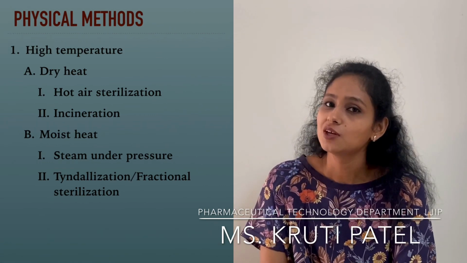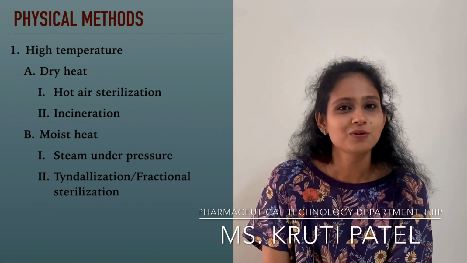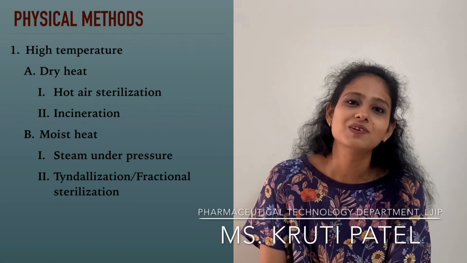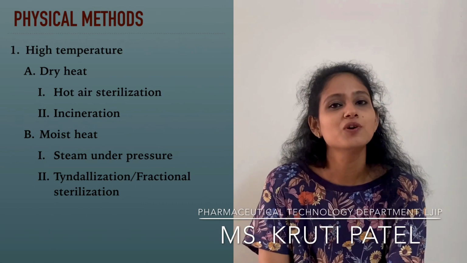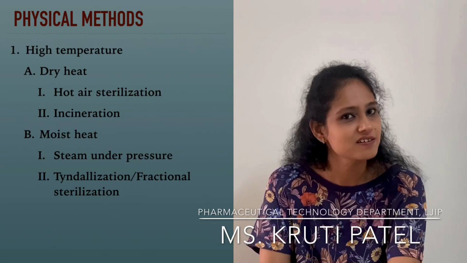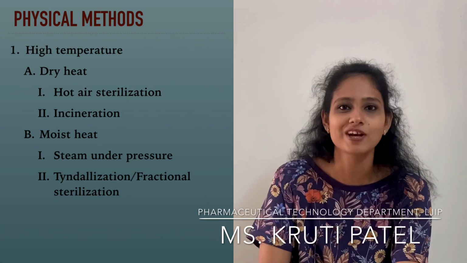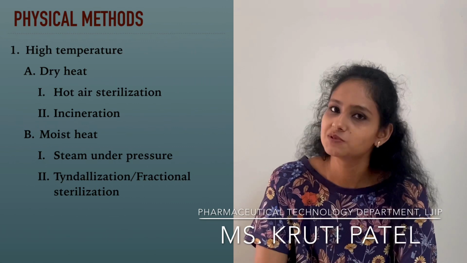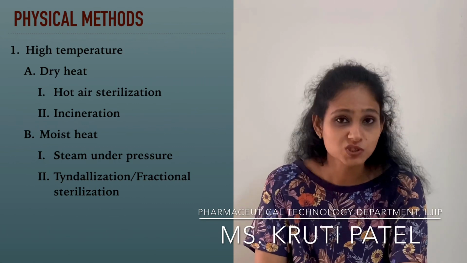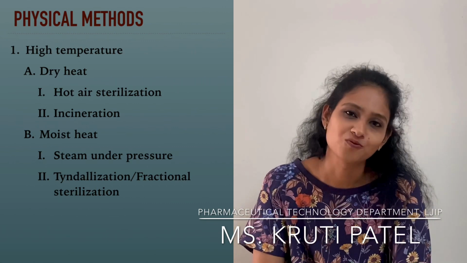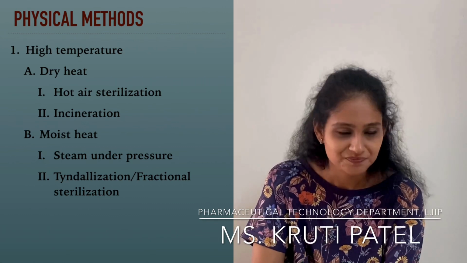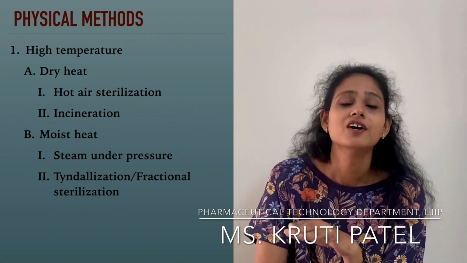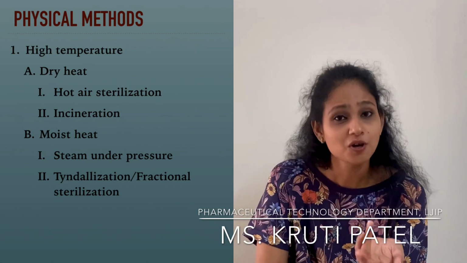Now we can find them. So the next day, after 24 hours, again we will be putting them into the equipment and we will go for sterilization for 1 hour at 80 to 100 degrees Celsius. So what happens again, the vegetative microorganisms will be killed, and the other, more resistant forms will be converted into spore form. So again we are going to incubate them for the 2nd day, and on the 3rd day again we are going to sterilize them. So this is the process.